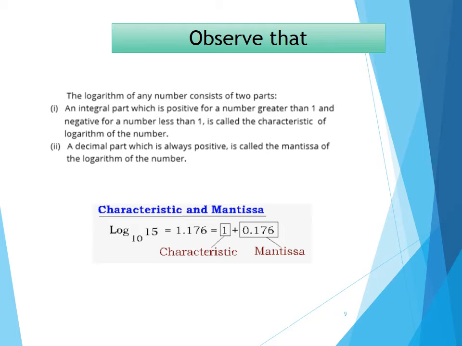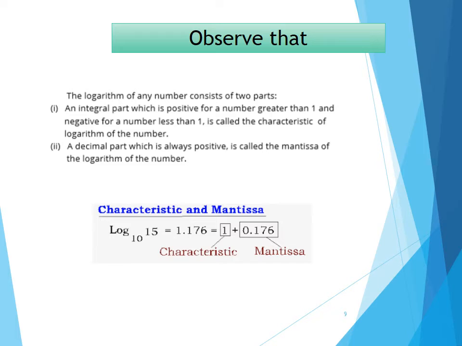But the second point says that the decimal part, the numbers which come after the point, after the decimal, is always positive, and it is called the mantissa of the logarithm of a number. Here we notice one thing, that the mantissa is always positive. It is a very important point for MCQs, girls. Please note it down properly, write it down on some sticky note and put it on your book, write it down in the book as well. Mantissa of the logarithm of a number is always positive, whereas characteristic can be positive or negative. Characteristic is positive for numbers greater than 1 and negative for numbers less than 1.